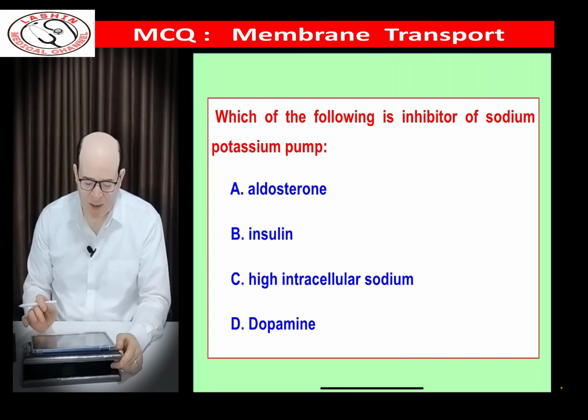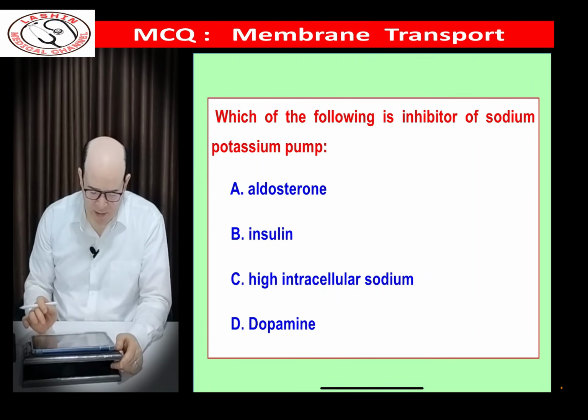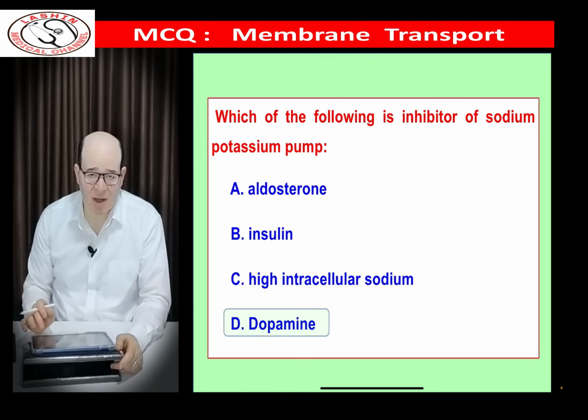Which of the following is an inhibitor of the sodium potassium pump? Aldosterone, insulin, high intracellular sodium, dopamine. The inhibitor of the pump is the last one because the first 3 are activators.